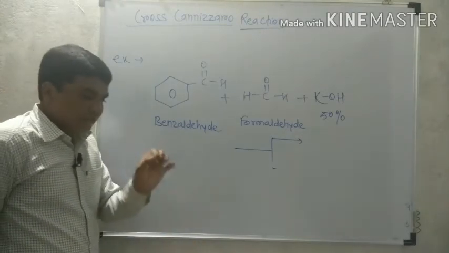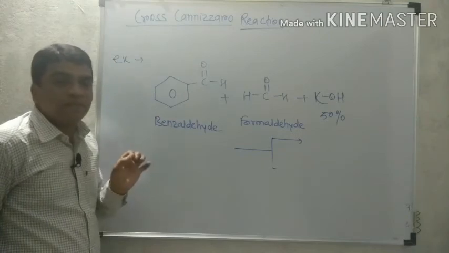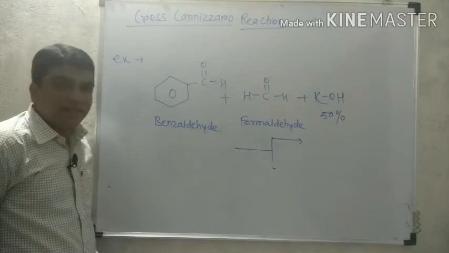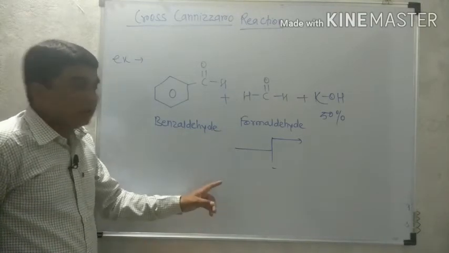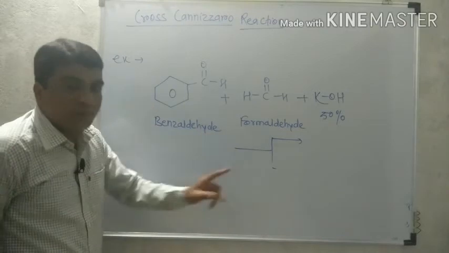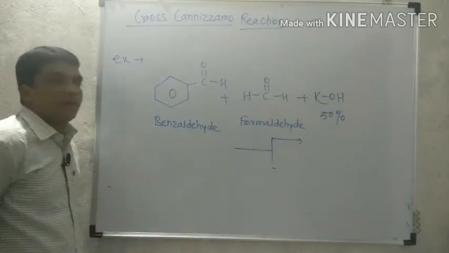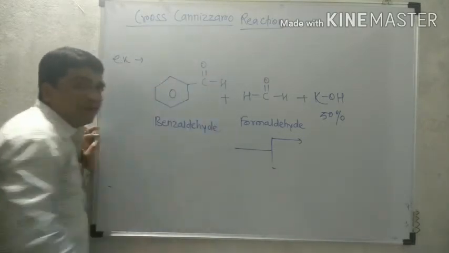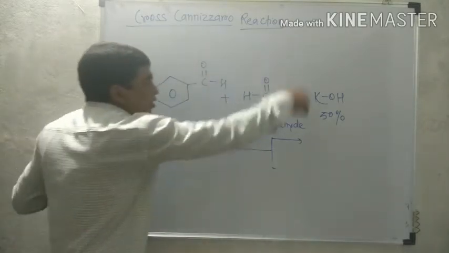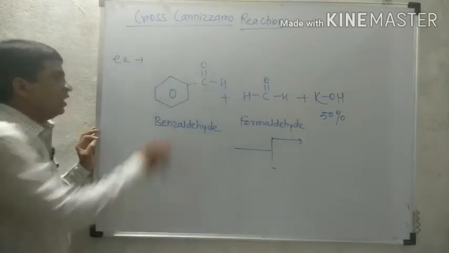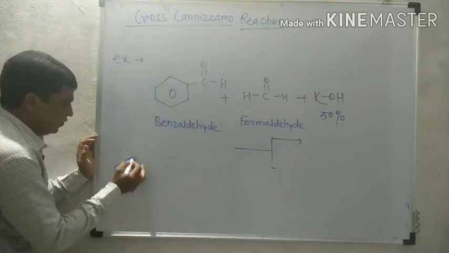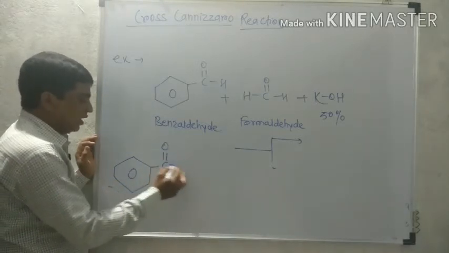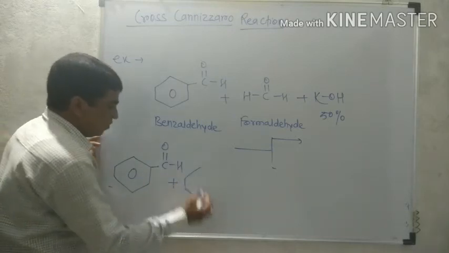Because as in the cross-Aldol reaction, the self-Aldol product also forms. Similarly in Cannizzaro, firstly the self-Cannizzaro product forms, then the cross-Cannizzaro product forms. Because here it is considered that there are two molecules of benzaldehyde or two molecules of formaldehyde. So for self, if there are two molecules of benzaldehyde, we know from the last reaction which product forms.